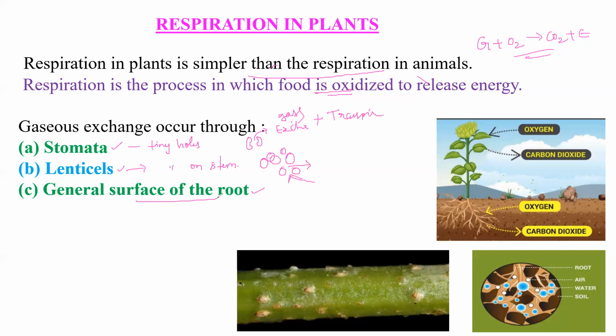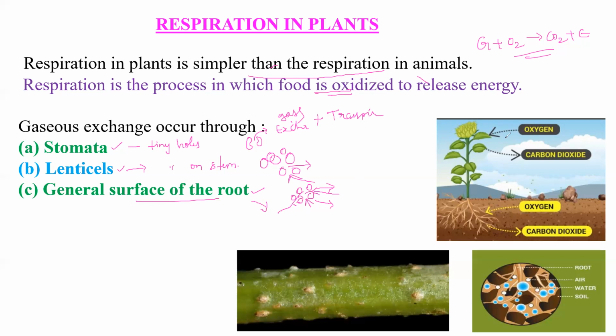Next, the surface of the root. As you know, the root or root hair is helpful for gases exchange. Even there, there are intercellular spaces between the cells. Due to that space, gas gets exchanged from soil to the root and root to the soil. There is a process called diffusion. All the gases get exchanged by the process of diffusion. Okay, we'll see in the next slide what diffusion is and how it takes place.